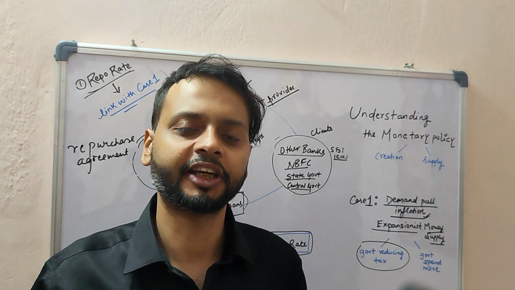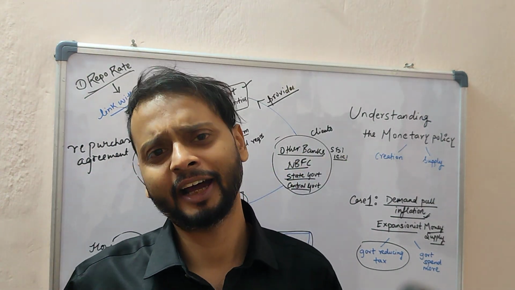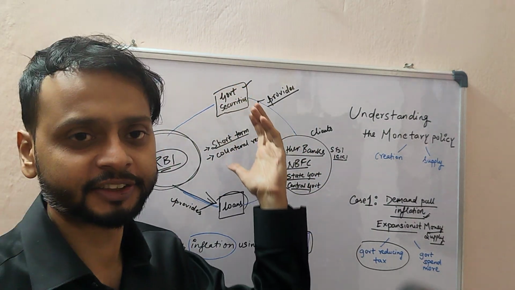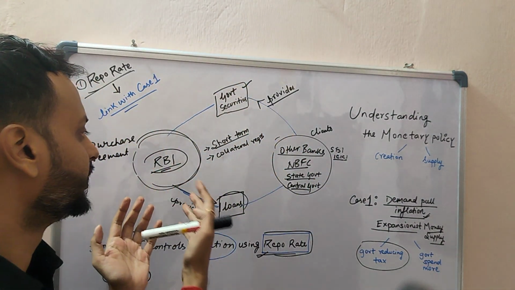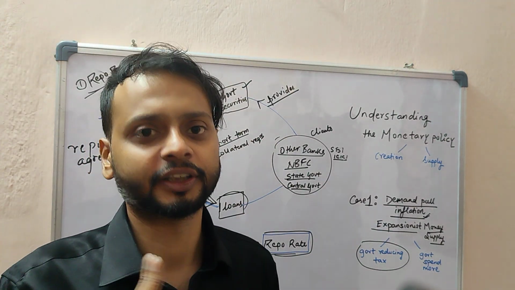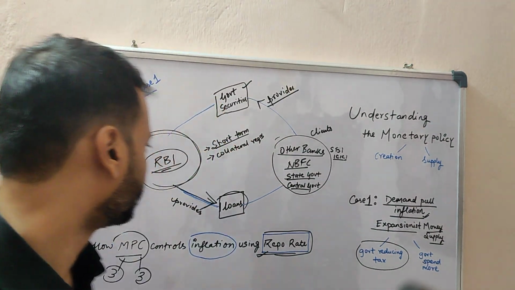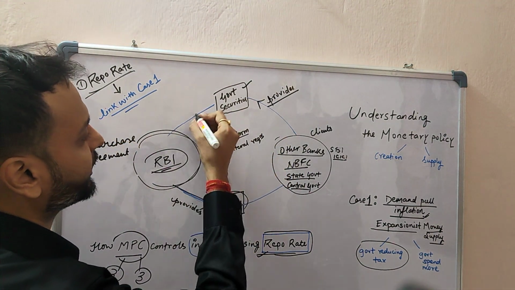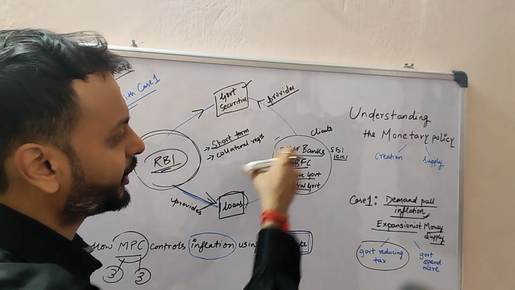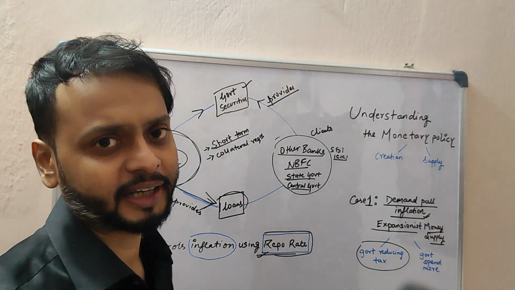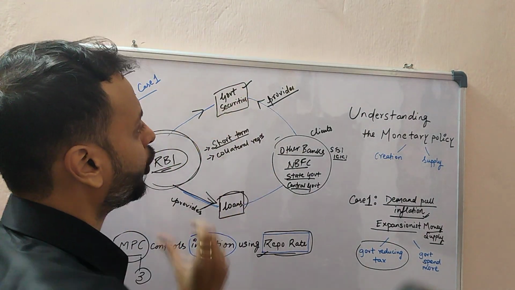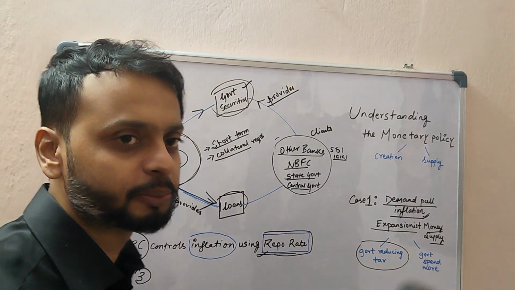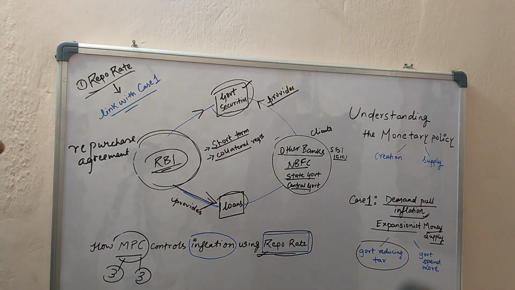Government securities is nothing but a piece of paper which has a value, which these banks will provide to RBI, and when they go back to return the loan amount and pay that loan amount, these government securities will be given back to these banks. But as a collateral, these government securities are very important in this repurchase agreement.